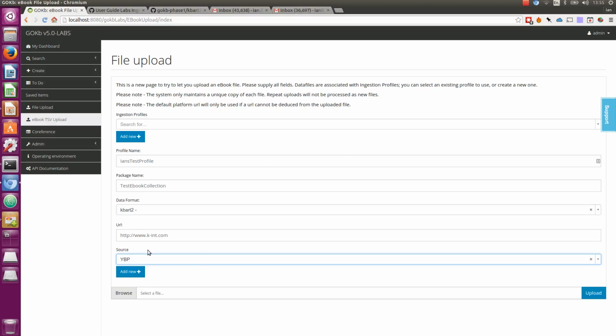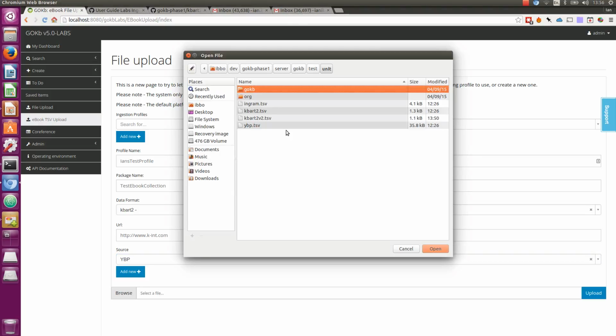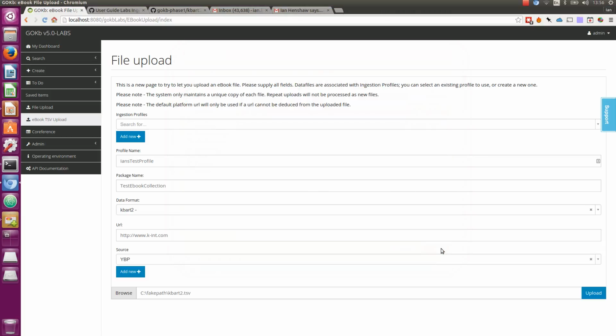Obviously in reality you would choose the actual organisation that represents the people supplying the data. So this is my profile set up, and the last step is to say which file I'd actually like to ingest, and we've got some test data here. You can see there's a kbart2.tsv file. I'm going to open that and then click upload.